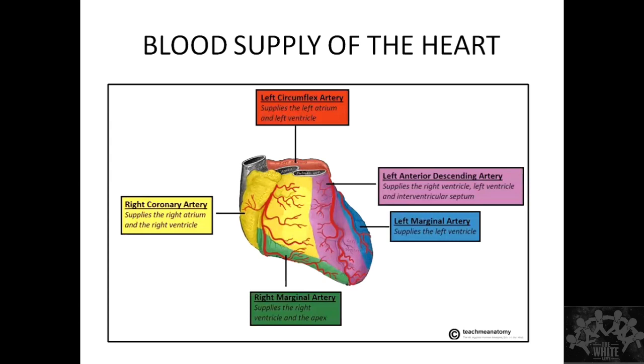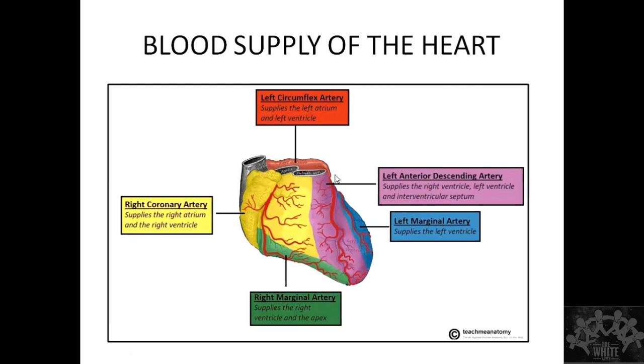Okay, so before that, what happens? As it is coming here, it is going to give some branches. One branch goes to the SA node, that is called the SA nodal artery. Then it also gives a branch to the AV node, the AV nodal artery. And then it gives marginal branches that supply the free wall of the ventricle and a part of the apex, the right marginal artery. And as it turns posteriorly, you will see it continues as the posterior descending artery.